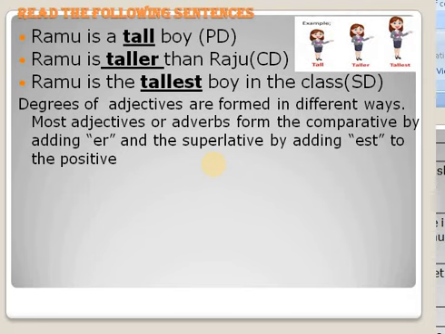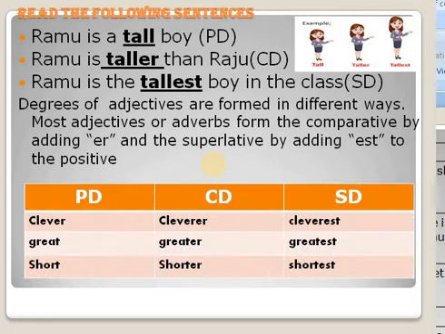Degrees of adjectives are formed in different ways. Most adjectives or adverbs form the comparative by adding er and the superlative by adding est to the positive. See the table. PD, CD, SD. Clever, cleverer, cleverest. Great, greater, greatest. Short, shorter, shortest. In this table, CD is formed by adding er, SD is formed by adding est.